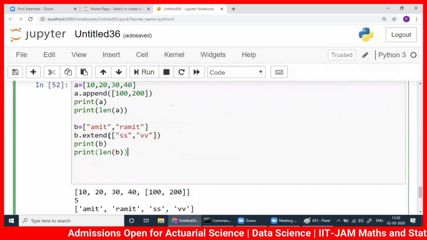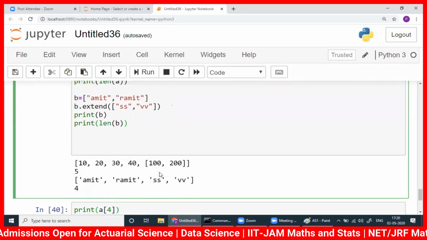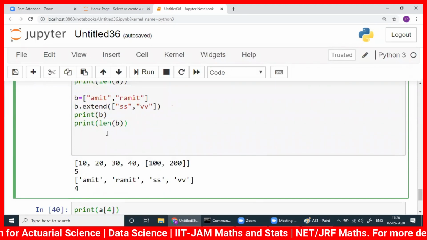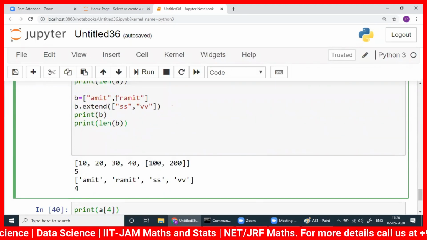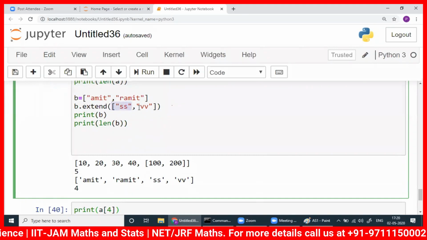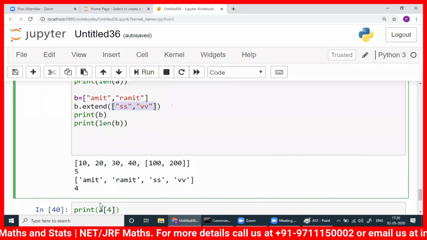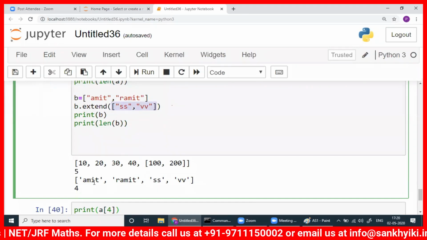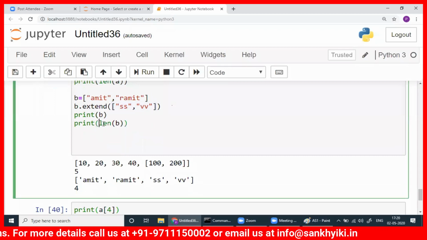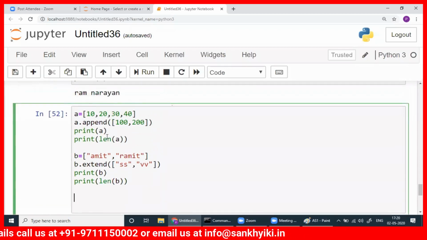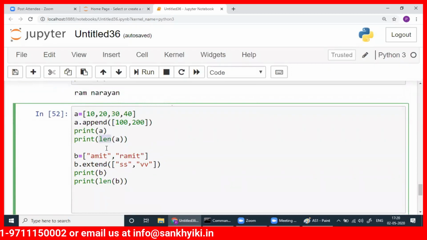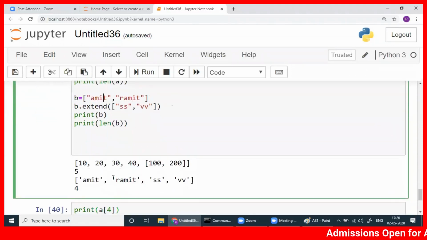Okay. See, you check it. What is the length here? Length is 4 here. You see 1, 2. If you consider this as 1, you should get 3. But the length is 4. Length is a function. Remember, length will give you the length of the list. So when I printed the length here, if I'm a newbie, I expected 10, 20, 30, 40, 4 elements plus 2, 6 elements, but I got 5 here.